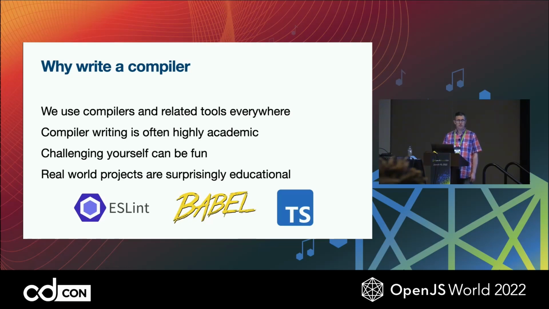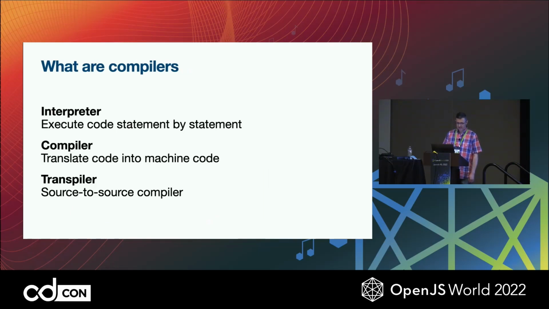I wanted to have a project to work on this that wasn't another to-do app. Nothing against to-do apps, I just don't need another one. So I came up with compilers. Let's see. So what is a compiler? We'll go through a quick overview here of what these things are and how they work before we try to build one.